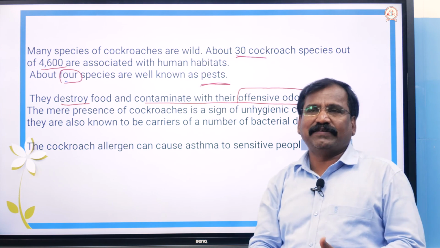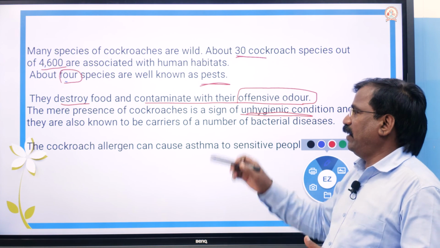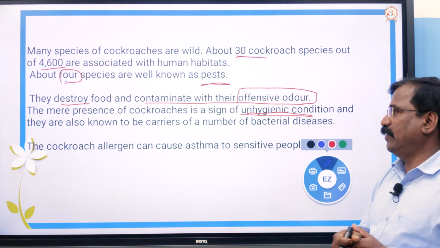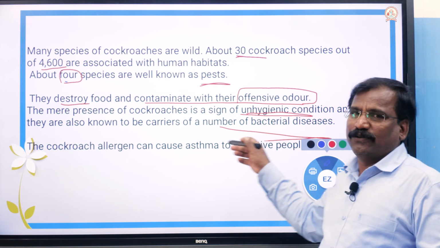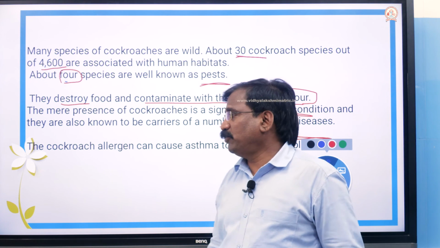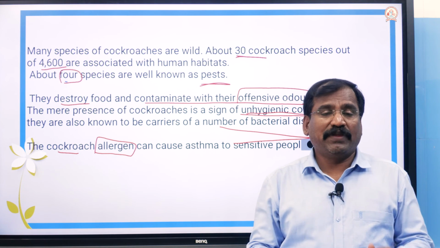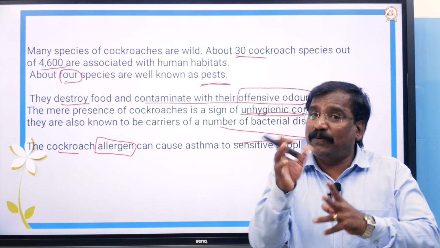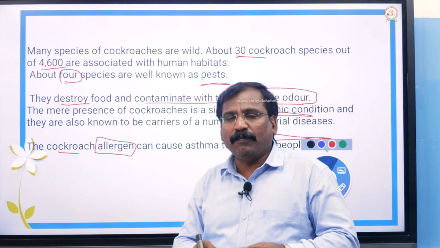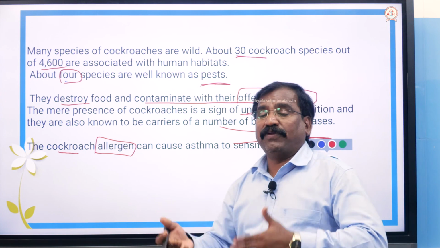If there is a cockroach in a place, it is a sign of an unhygienic place. Also, as we have seen, it is a vector that carries a lot of diseases. And for some individuals the cockroach causes allergy. Allergen means like pollen grain or dust. It is not about being afraid of it. Like pollen dust allergy or pollen grain allergy, this also causes allergy.